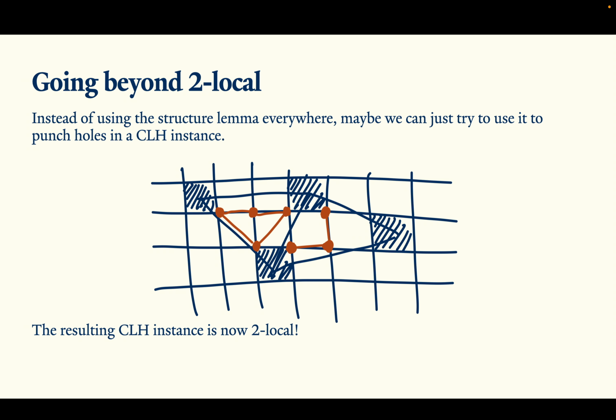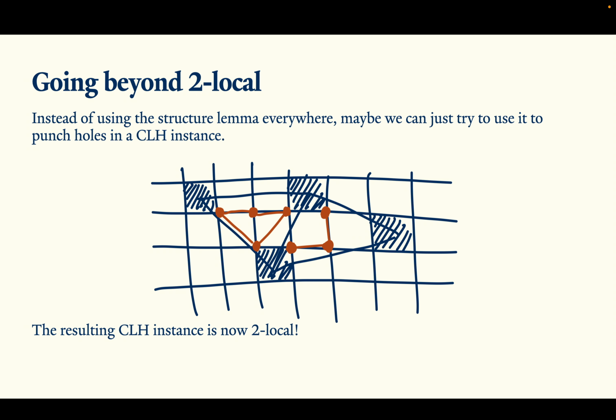Because I punctured all the holes, the only place where a Hamiltonian term could touch three of these sites simultaneously would be if the term touched a vertex. But because all the vertices of the triangulation go through the holes, if I group all the remaining Hamiltonian terms, everything becomes two-local. So now I've basically reduced to a two-local Hamiltonian and can apply the result of Bravyi and Vyalyi to show that this is in NP.